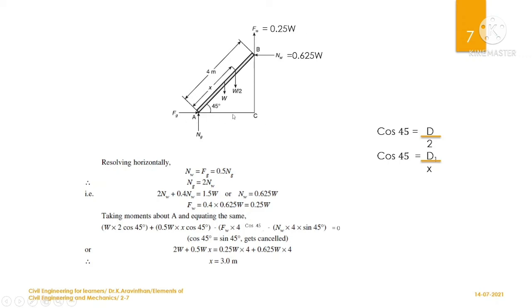This horizontal distance we can find using cos 45 degree equal to the distance D divided by 4. So instead of the distance, you can write 4 into cos 45, and it is written here into FW. If you simplify, you will get the answer in terms of x, and x will be 3 meter. The total is 4 meter here.